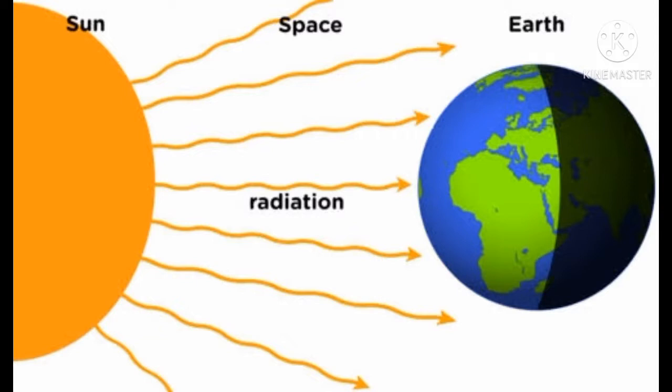Now let's take a second example. We know that the sun radiates heat towards the earth and we get this heat on the earth's surface. We know that there is no medium between the earth and the sun. There is a vacuum, yet we get the heat of the sun on the earth's surface because of the radiation. It means radiation does not need any medium.